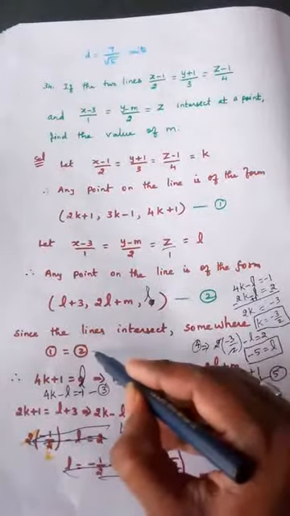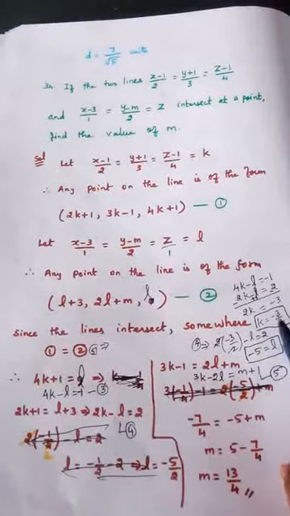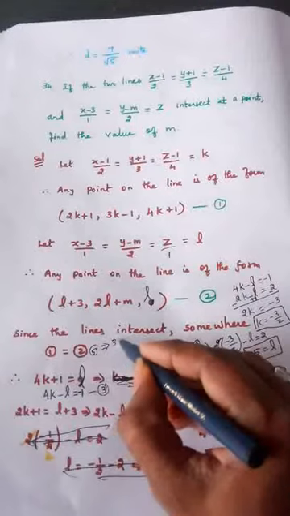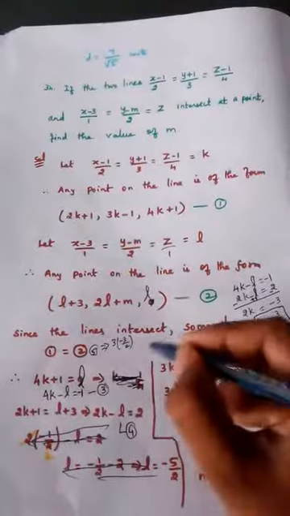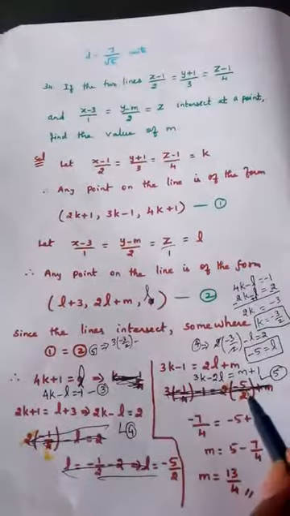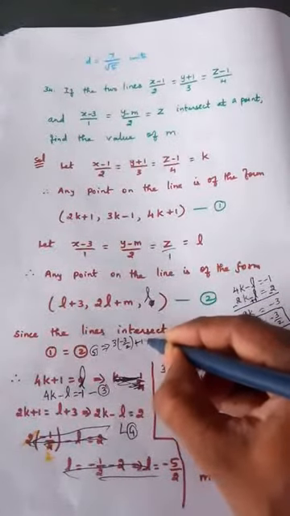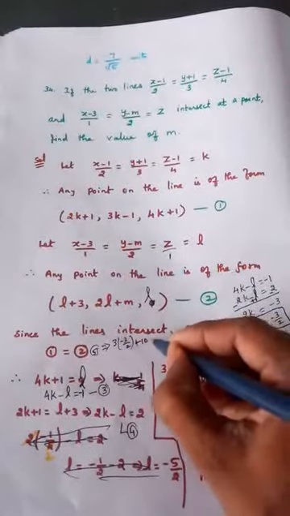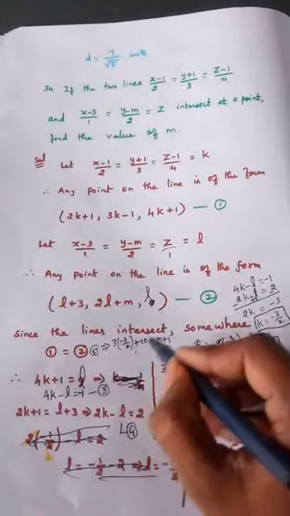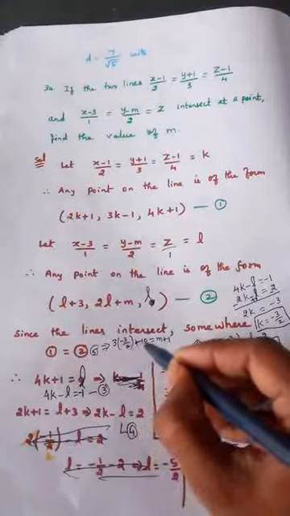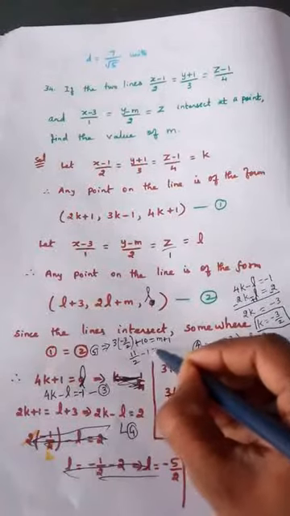So I'll write the answer here. Fifth equation gives 3k. K is minus 3 by 2. So 3 into minus 3 by 2, 3k minus 2L. Minus 2, L value is what? Minus 5. So minus 2 into minus 5 will become plus 10 is equal to M plus 1. So this is minus 9 by 2 plus 10. Minus 9, this will become 20, right? 2 into 10, 20 minus 9. 11 by 2 minus 1 is equal to M.